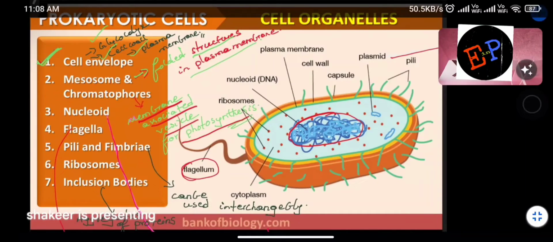Are you able to understand? What are they responsible for? They are responsible for attachment. Okay, so pili and fimbriae are both almost the same.